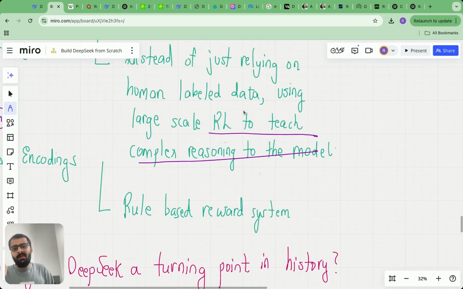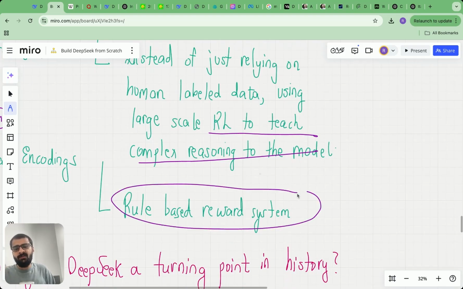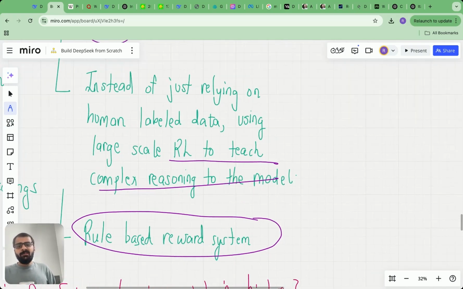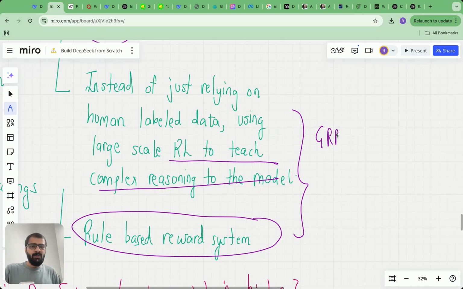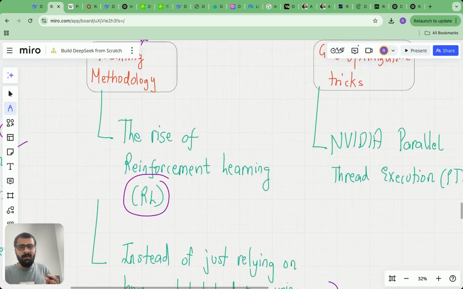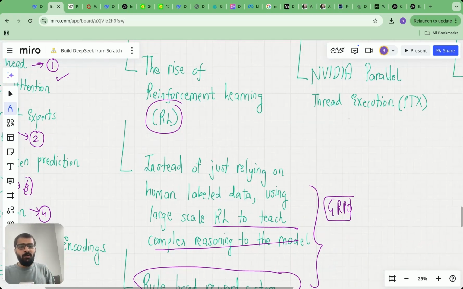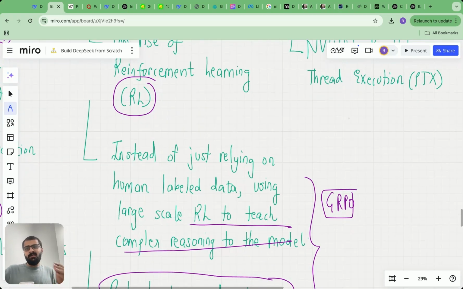And instead of human labeled data, they had a rule based reward system. So it was not relying on human judgment, but purely a rule based system. Through this, they implemented a framework called Group Relative Policy Optimization, which is at the heart of the reinforcement learning training mechanism which they implemented. We are going to learn about all of this, which is the main reason why DeepSeek R1 is such a good reasoning model.